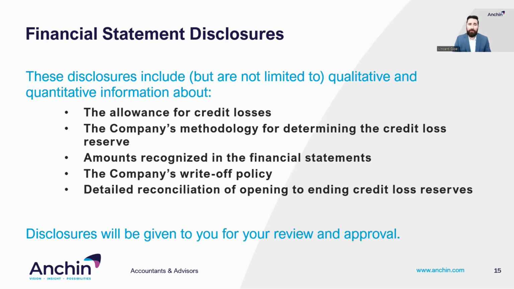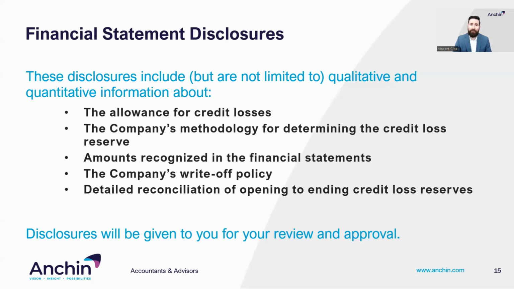The disclosures include qualitative and quantitative information about the allowance for credit losses, the company's methodology for determining its allowance, the amounts recognized in the financial statements, the write-off policy, which the company may have to develop a formal policy for, and a detailed reconciliation of opening to ending credit loss reserves.